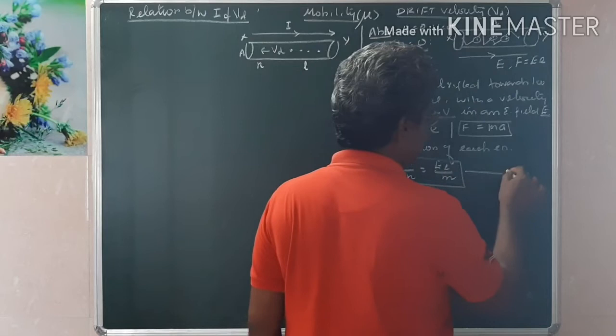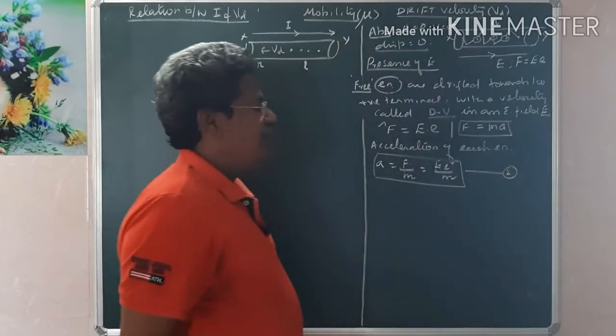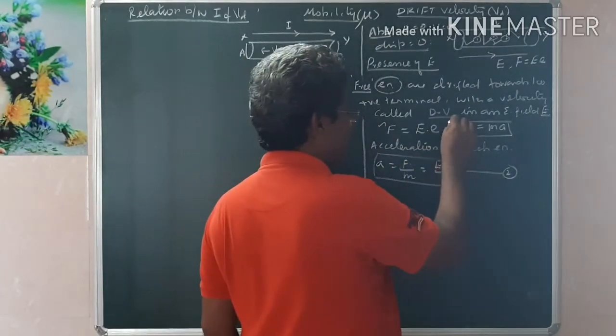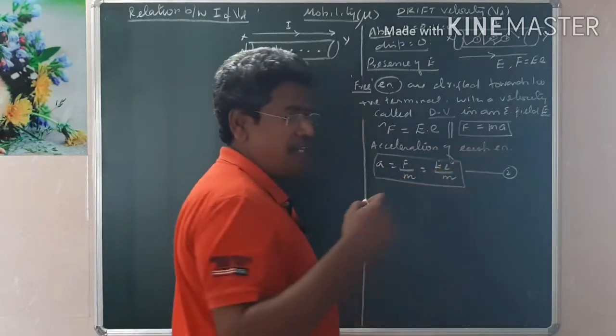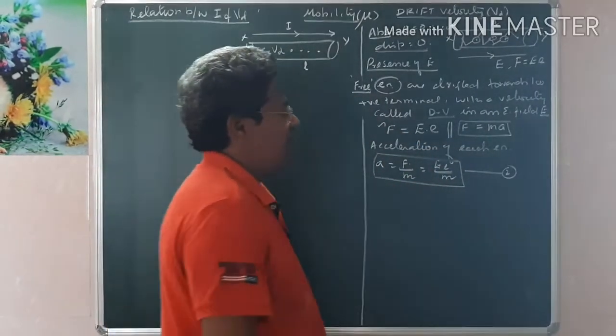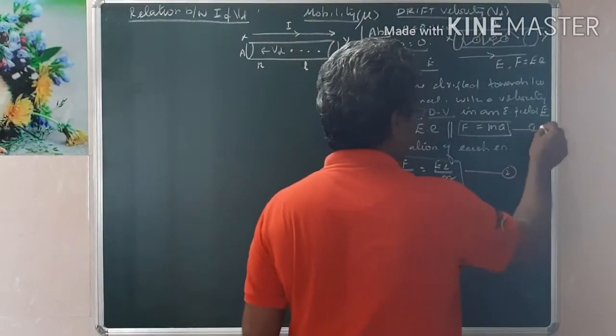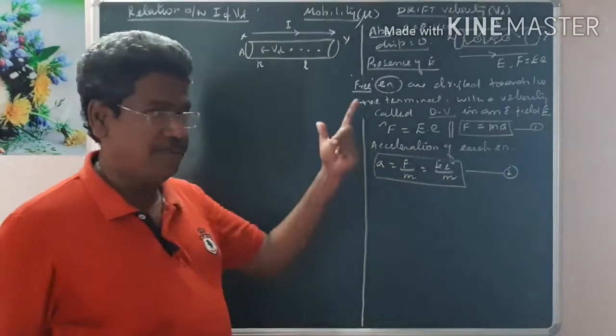This is called acceleration acquired by the electron. And this is a force experienced by the electron, but according to Newton's formula, any force will always impact on the acceleration. Therefore, this we can take as equation number 1. Our aim is to find out drift velocity.